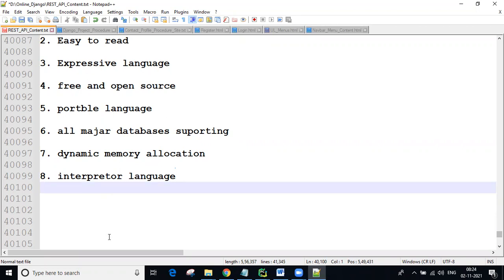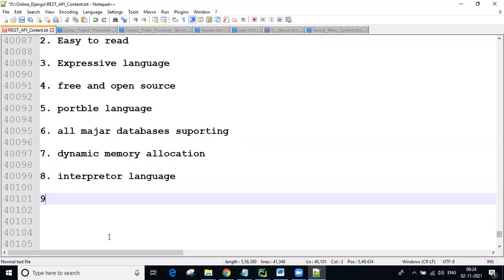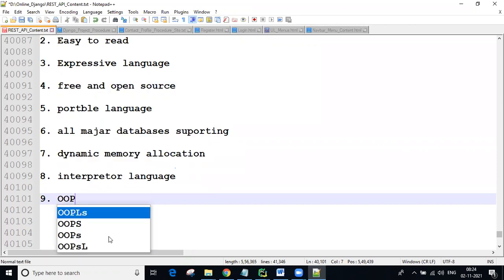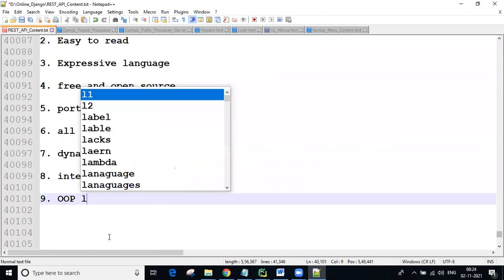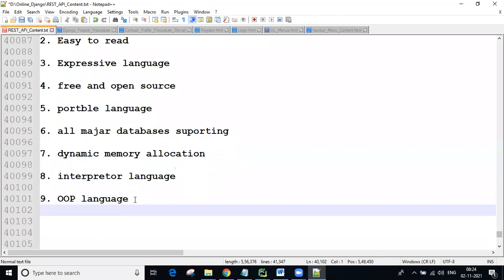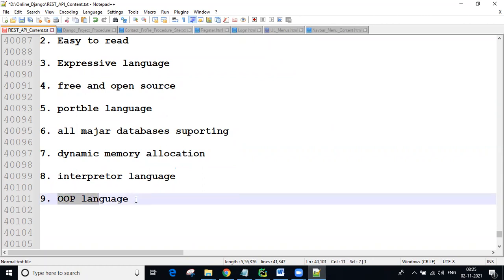Next, Python is an object oriented programming language. Python also supports the OOPS principles, guys. OOPS stands for object oriented programming. Okay, which languages do we call object oriented programming languages? The languages which follow the OOPS principles, those languages we call object oriented programming languages.